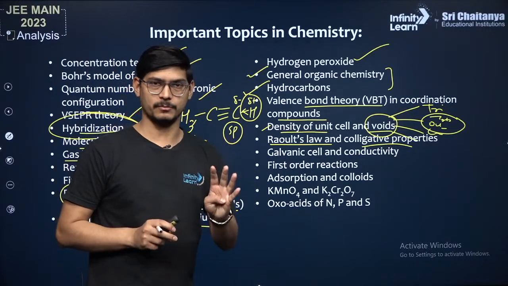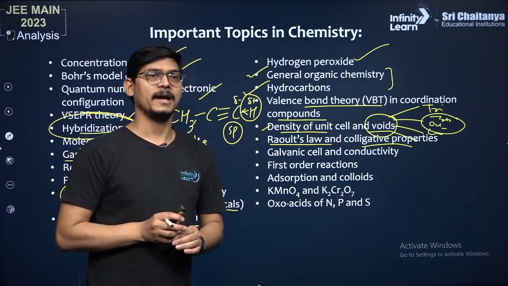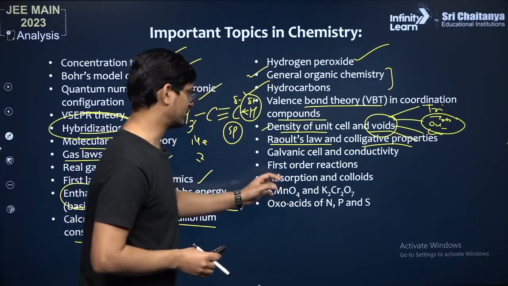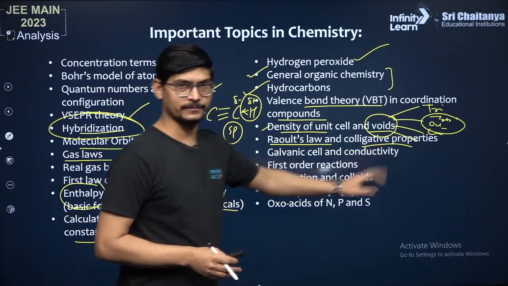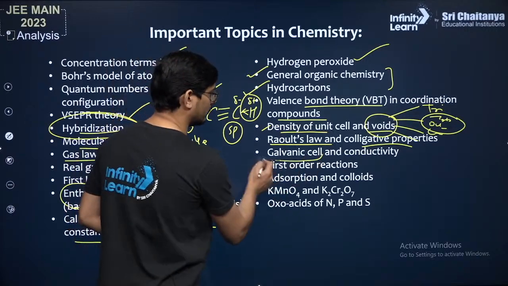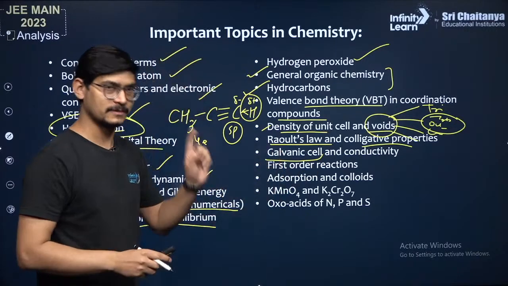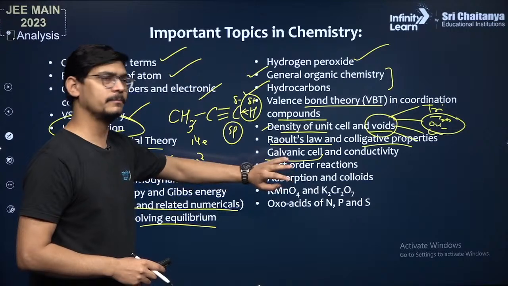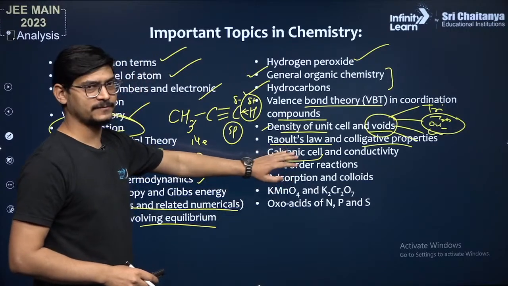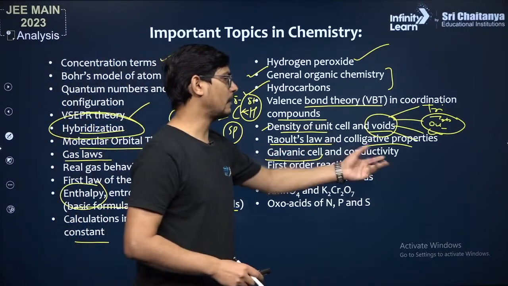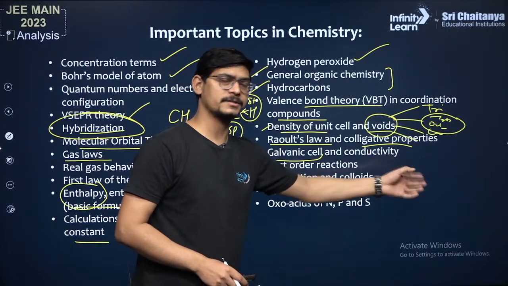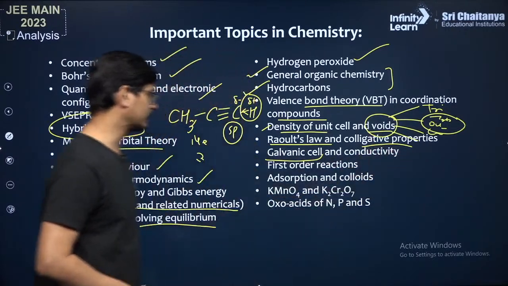They have just 4 formulas for 4 colligative properties, and then they ask different types of questions. Galvanic cell and conductivity, right? Galvanic cell में Nernst equation I'm talking about, right? सबसे पहले Nernst equation करना galvanic cell में. Majority of questions they ask from Nernst equation. Conductivity में how to calculate lambda m, kappa, strong, weak का conductivity, that.